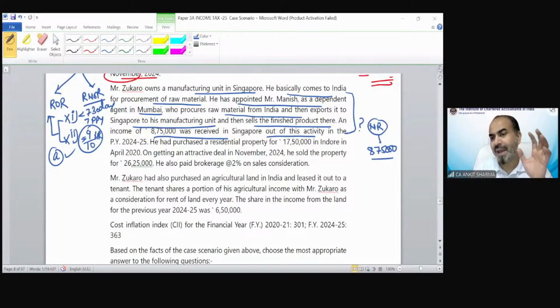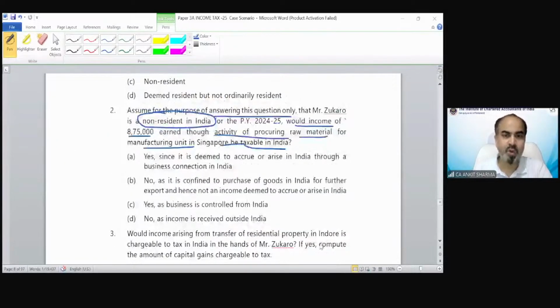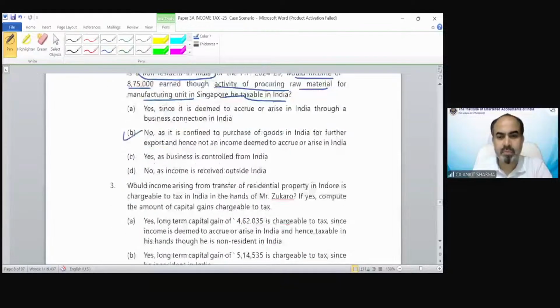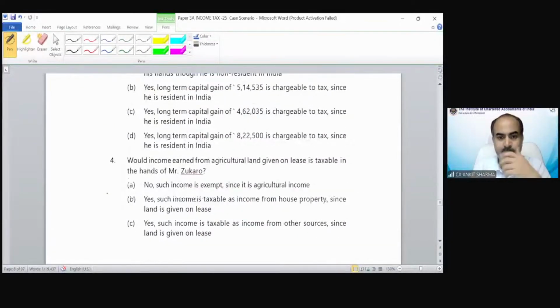So there is no income arising from that activity. So if you earn any income from trading activity from India, that is not going to be taxed in the hands of a non-resident because it is for the purpose of export. Well done, students, who have given the correct answer. So the answer of point number 2 would be no. Now there is a question regarding capital gain. You need to calculate the capital gain. So that question we are going to skip because that is not for our chapter 1 or chapter 2.